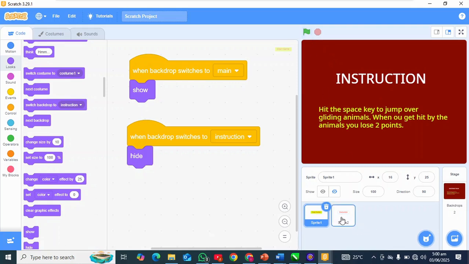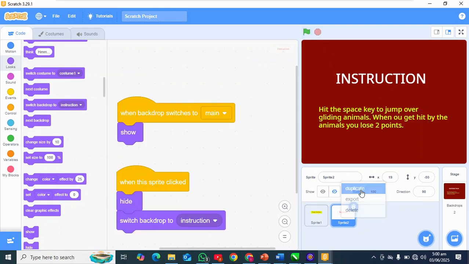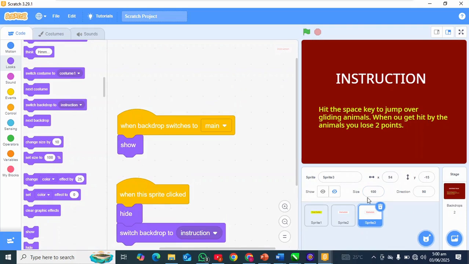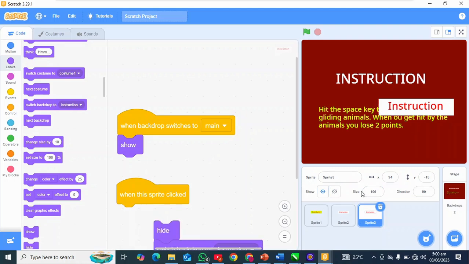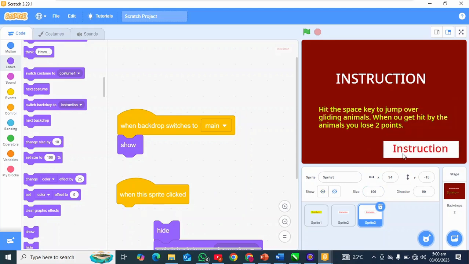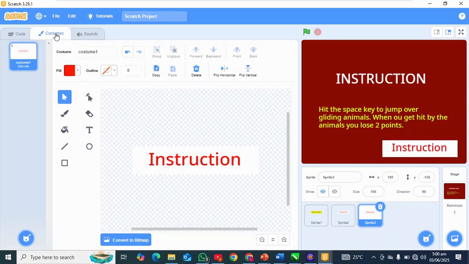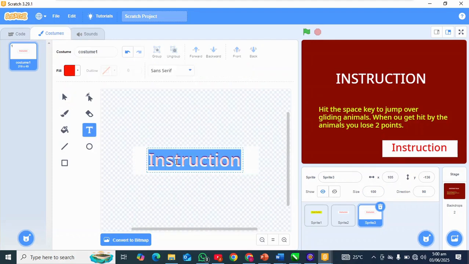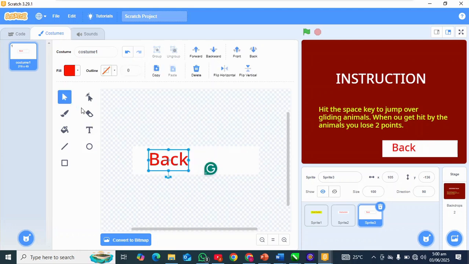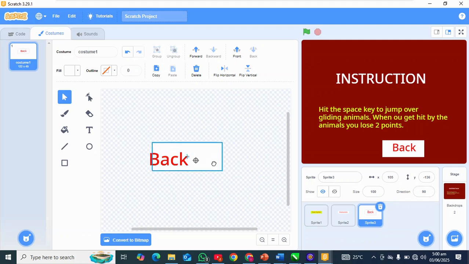Alright, now we're going to add one more button called back, so that we can still go back. Alright, so I'm going to bring this up and then take this out from here. So I'll place this here and I'll come back to costumes and call this back. Let's make it a bit smaller and place it at the middle of the page.